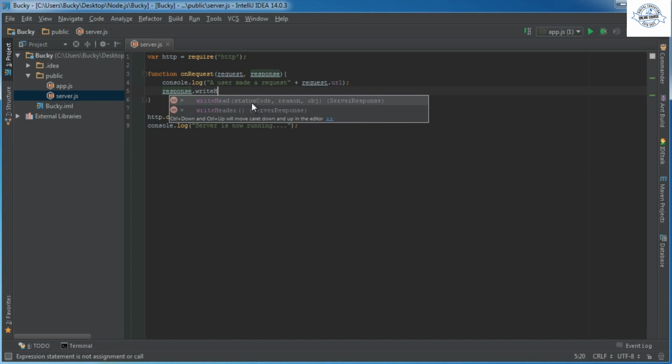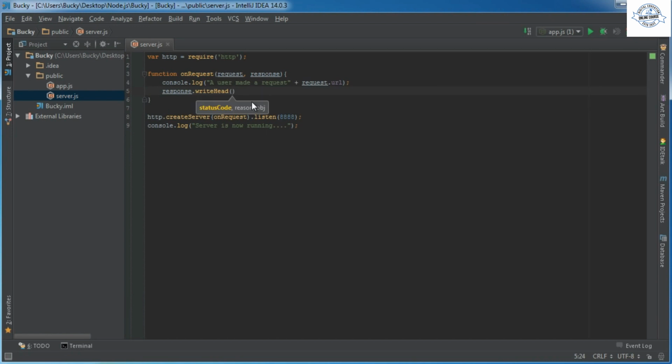This takes a couple different parameters, a status code. Now whenever you are sending something back to the user, there are already a bunch of status codes that you may already be familiar with. 200 is pretty much the status code that says, hey, everything went okay, you requested something, I'm sending it back, no problems. You probably already know of 404 as well. This means that whatever you requested, I couldn't find what you were looking for. Something probably didn't go according to plan. And there are a couple other ones as well, and we'll talk about those later on.